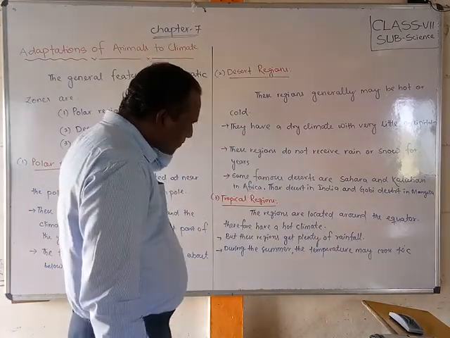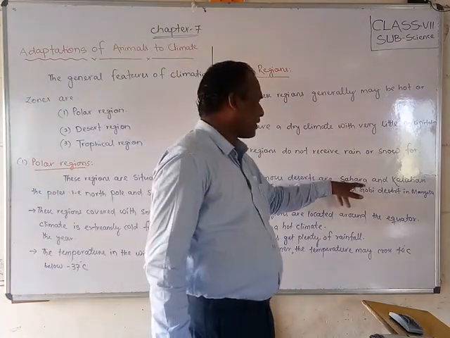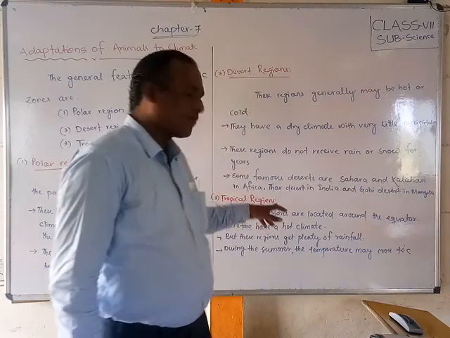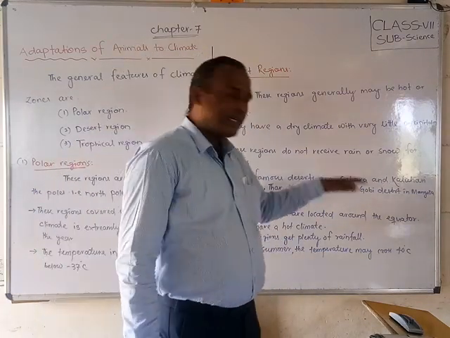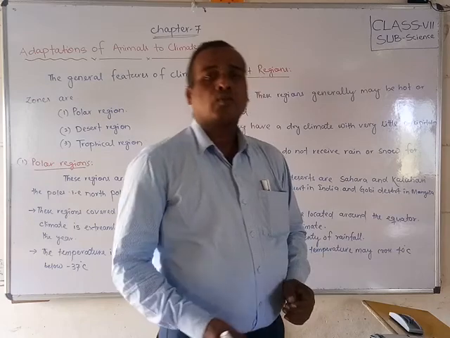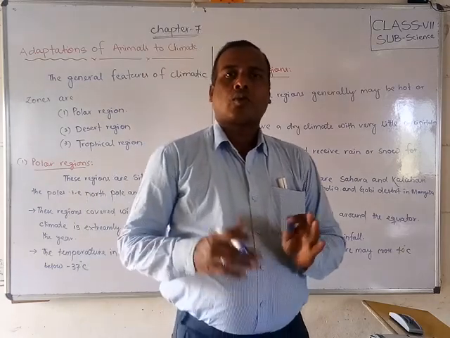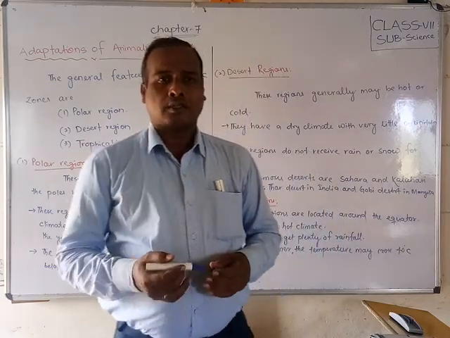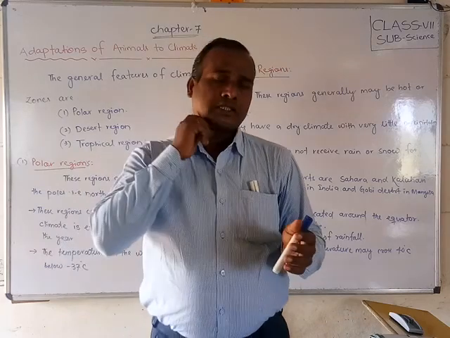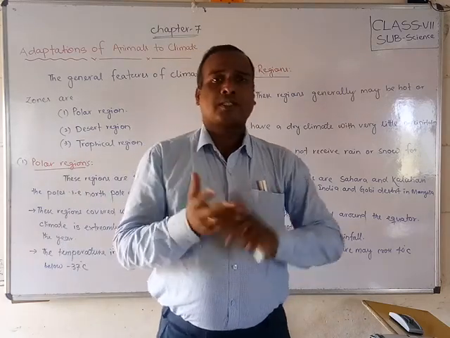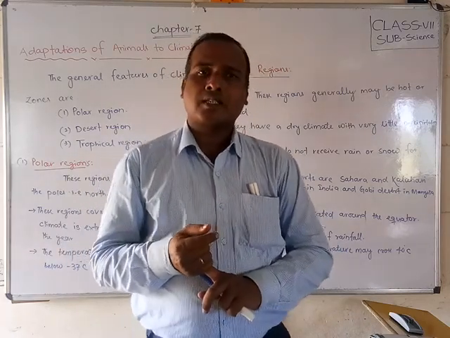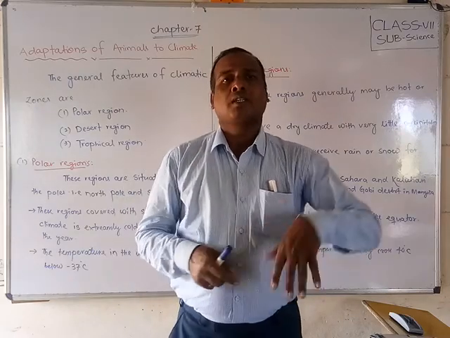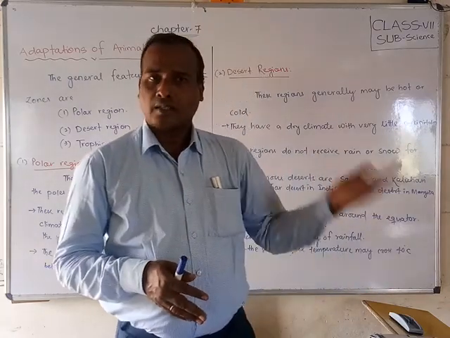Some famous deserts are the Sahara Desert and the Kalahari Desert in Africa, the Thar Desert in our India, and the Gobi Desert in Mongolia. Friends, there are many big deserts on our earth, especially the Sahara and Kalahari Deserts in Africa.